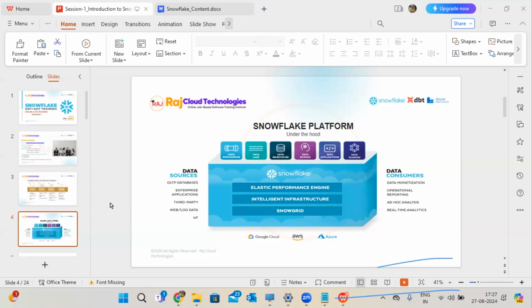Cost management, pay per use concept. Totally, how much you want to use, that much you have to pay. So no need to pay in advance also. It's totally a pay per use concept. Based on our usage, that much we are going to pay for Snowflake. So cost management is also very easy.